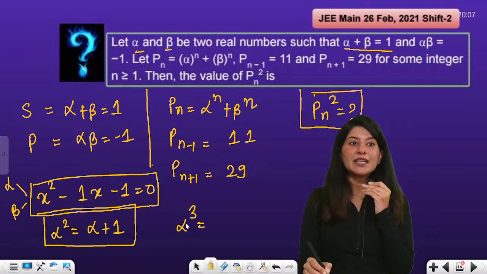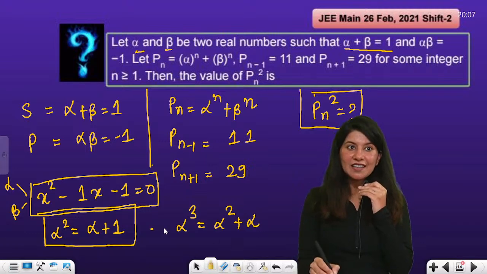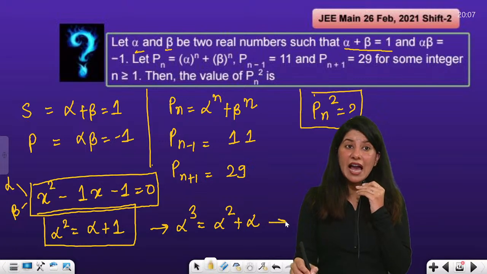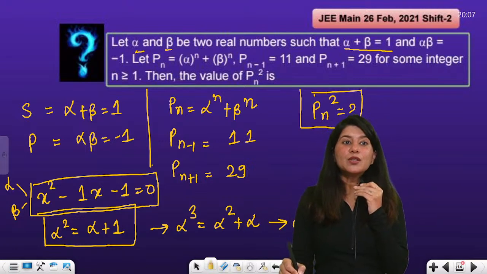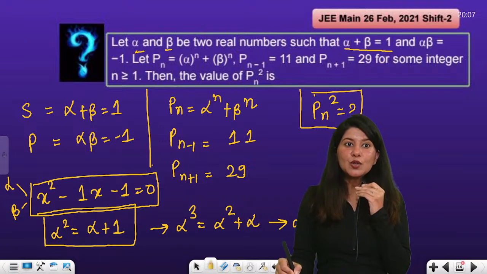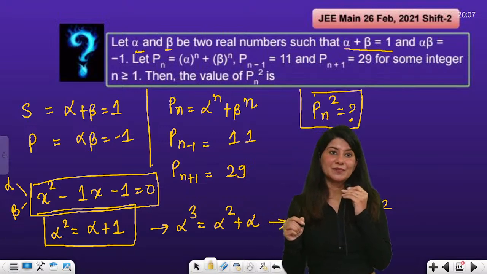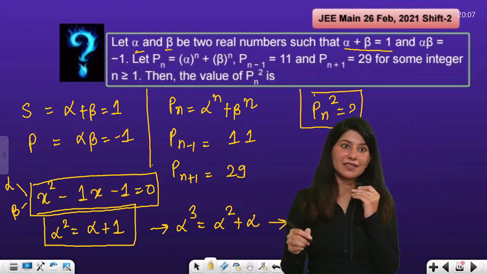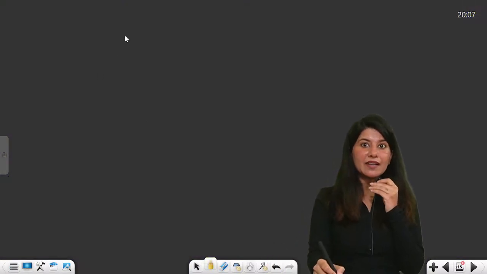Who is going to take alpha square plus alpha, right? Yes. Okay, if I multiply by alpha, alpha power 4 will be equal to what? Alpha cube plus alpha square. That means now I know the pattern. What is the pattern? Understand the pattern, realize the pattern.